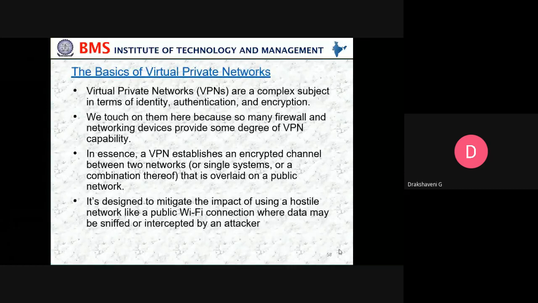Next we move on to the basics of virtual private networks. The virtual private network, so something like what we are doing now, the online classes, it is virtual, so we are not offline.